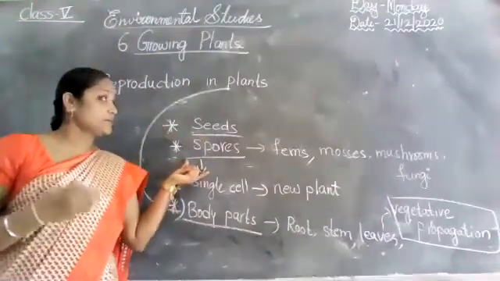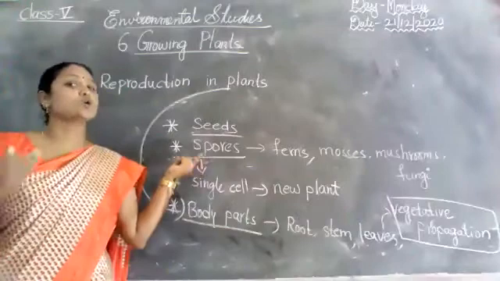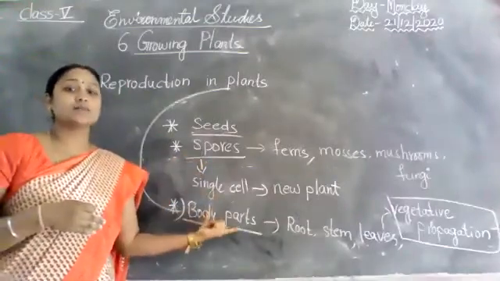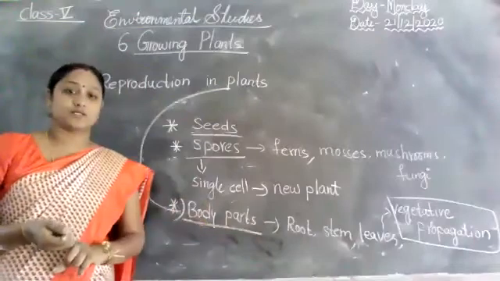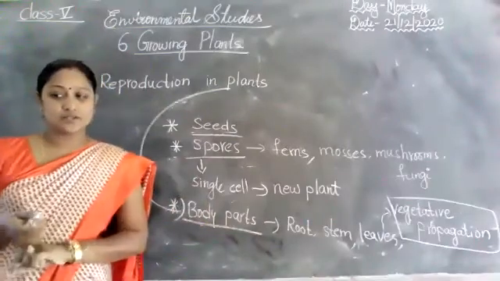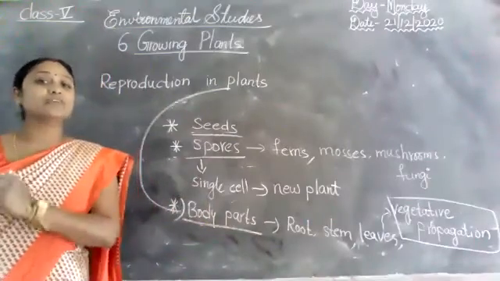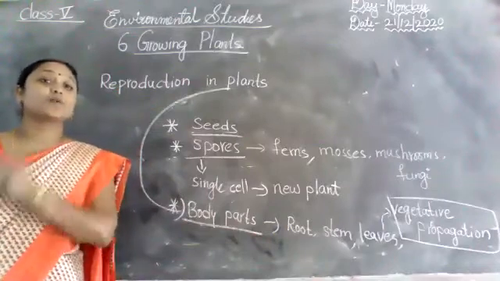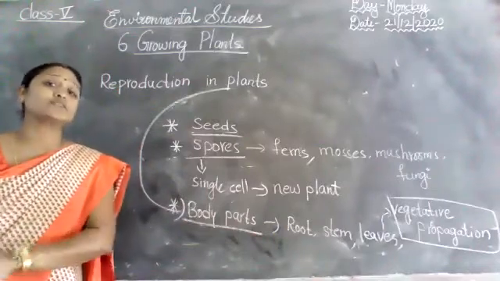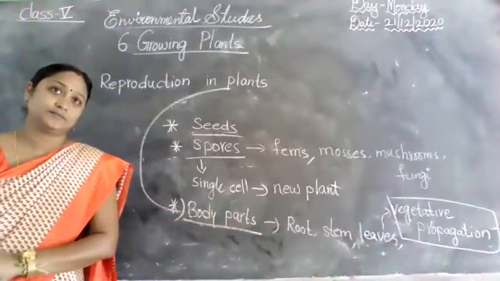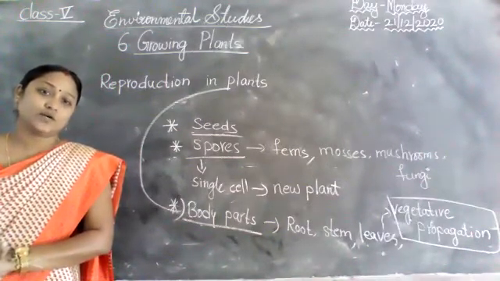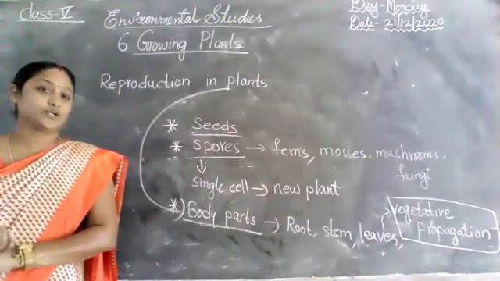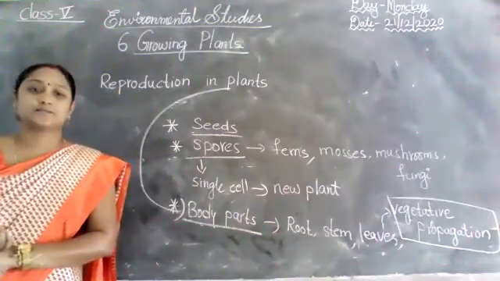Some plants reproduce through spores, and some other plants reproduce through body parts. So what is reproduction here? The process by which living things produce new living things of the same kind. Did you understand, all the children? So that is called reproduction in plants.